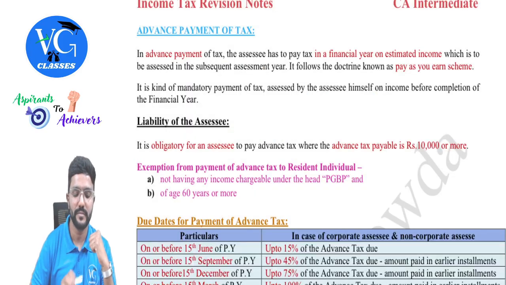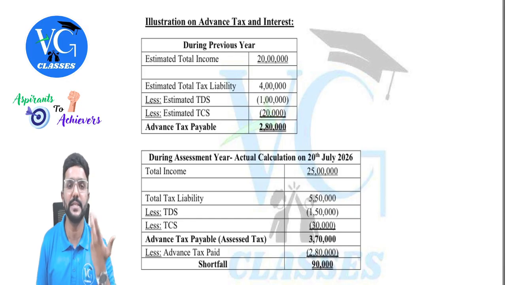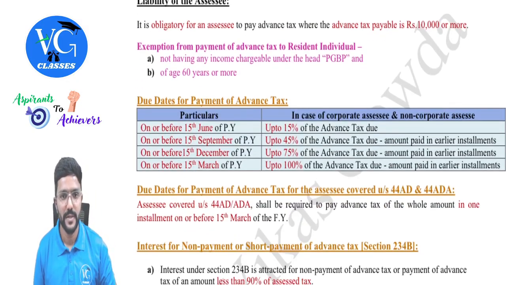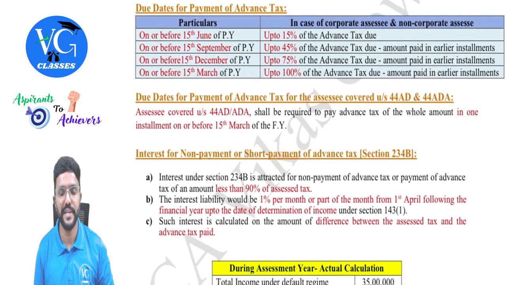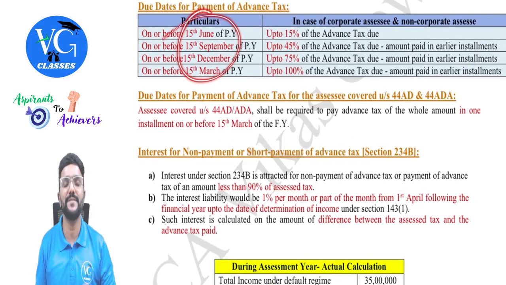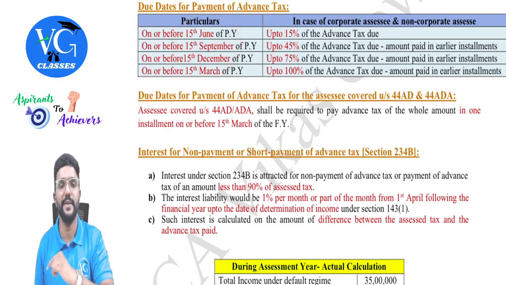We will see now. So totally he has to pay 2,80,000 as per this example. Sir, in each installment, how much should he pay? We will see now. So the due dates for payment of advance tax for each installment are given, guys. The due date is very simple: the 15th of the last month of each quarter, guys.